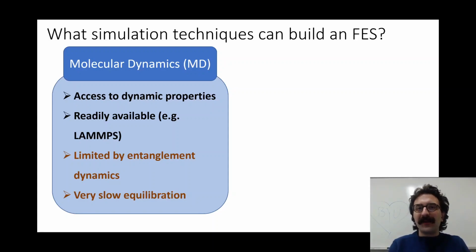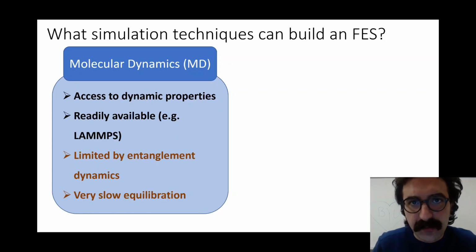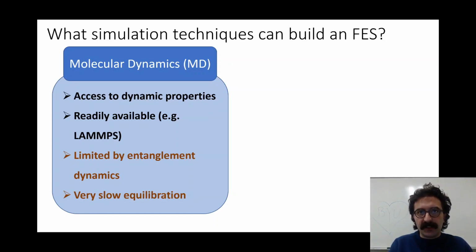Well, I don't know how easy. I guess it's easy to employ these types of simulations. Of course, all sorts of molecular simulations are difficult. But the problem is that because we have to respect the laws of motion, we are really limited by entanglement dynamics. And we really need to simulate very long times, which becomes increasingly non-trivial and limits people from using this approach, especially when simulating homogeneous nucleation.